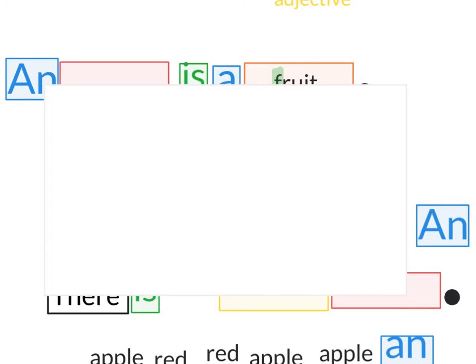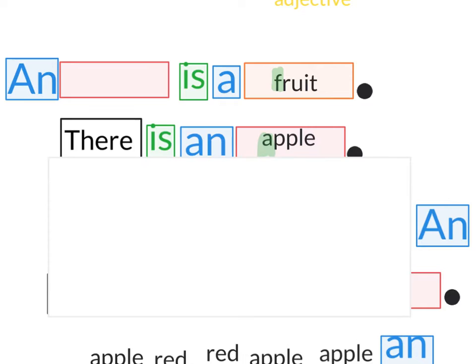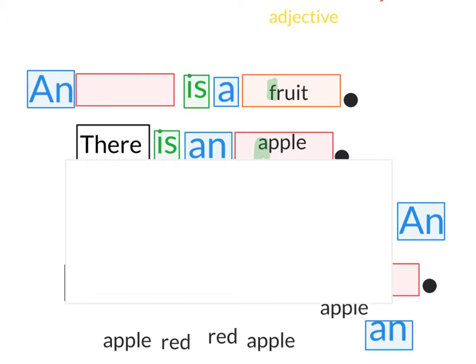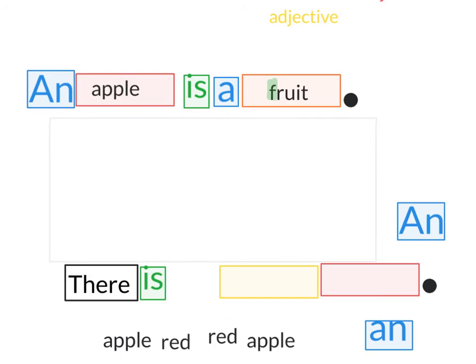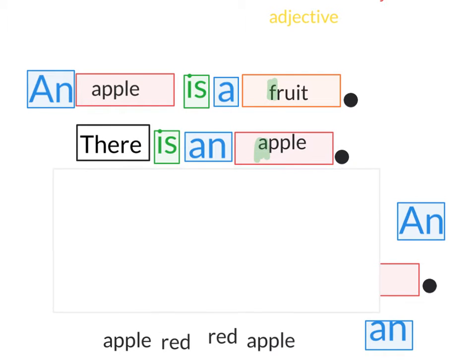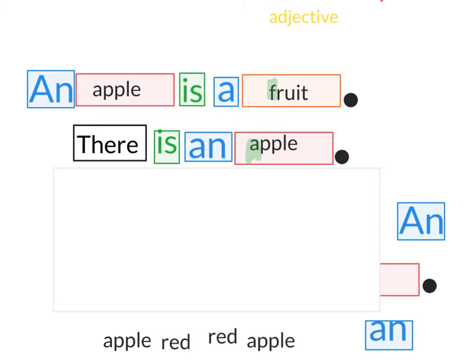Let me move this up a little bit here. We're going to grab this apple. I have one right here, if I can get it. There it is. Okay, an apple is a fruit. There is an apple. So you can see this is our subject here, which comes before the verb. But when a sentence begins with there, the subject will be after the verb. But it's the same one right here. There is an apple. An apple is a fruit.